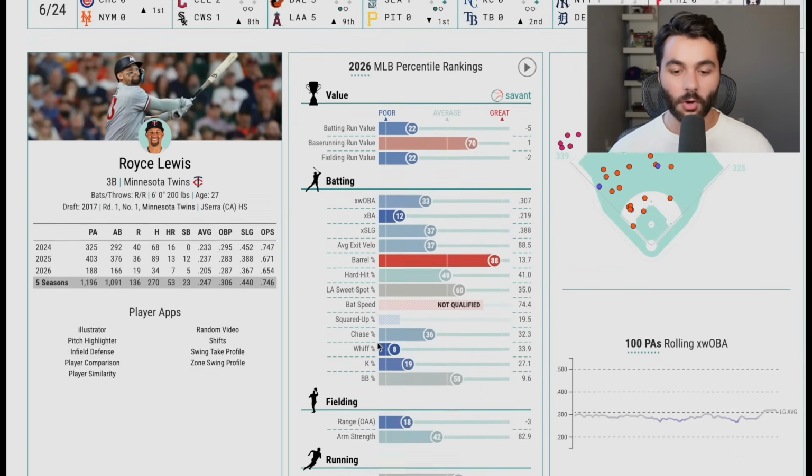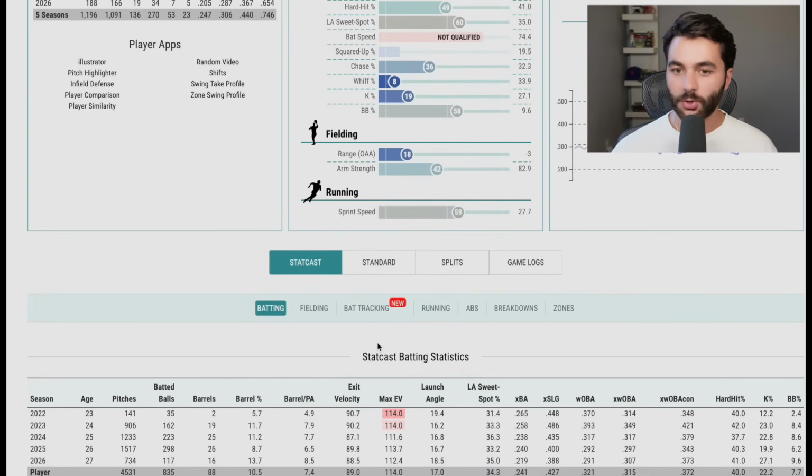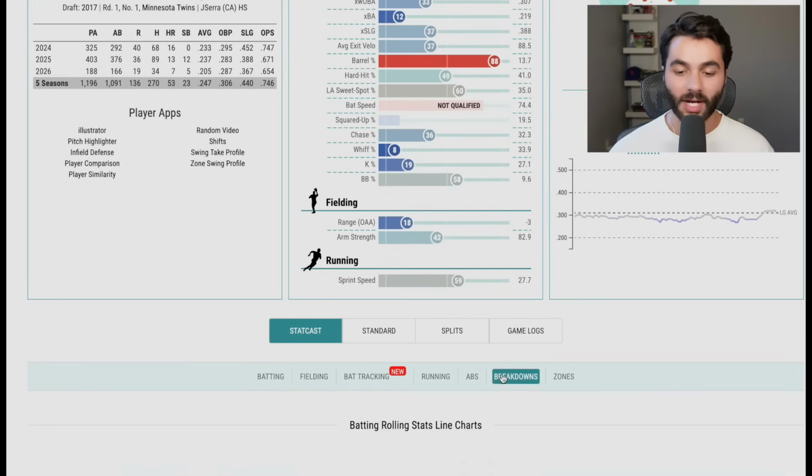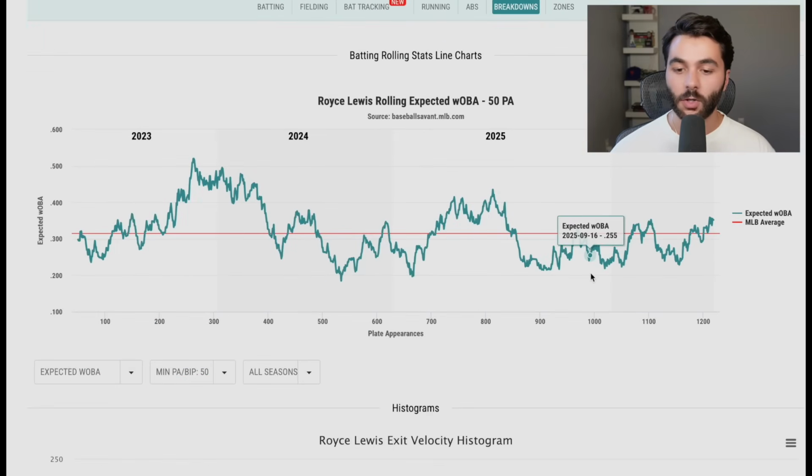Since being re-promoted after being demoted, when something's happening new and I want to keep an eye on, especially for a guy like Royce Lewis who often struggles with strikeouts and swing and miss, I like to go to this breakdowns tab on Baseball Savant where it can show rolling graphs. Fangraphs has rolling graphs as well. Baseball Savant sometimes a little bit cleaner of a UI, but then we might jump back to Fangraphs because Fangraphs lets you roll 2 stats at once.